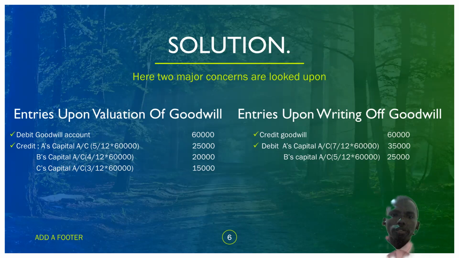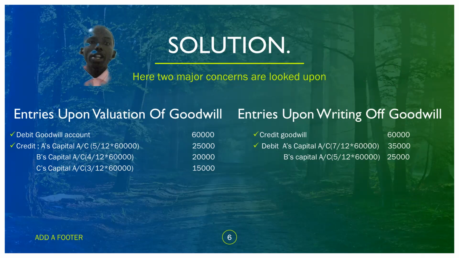When you add 25,000 plus 20,000 plus 15,000, as I said, this should total up to 60,000. That is the entry upon the valuation of the goodwill.